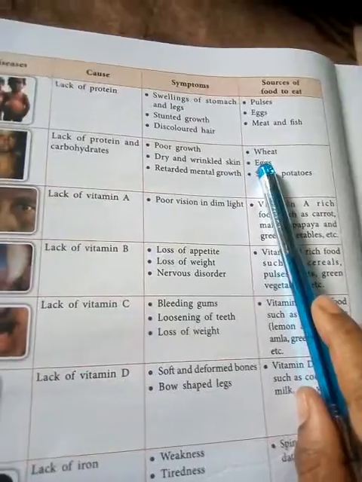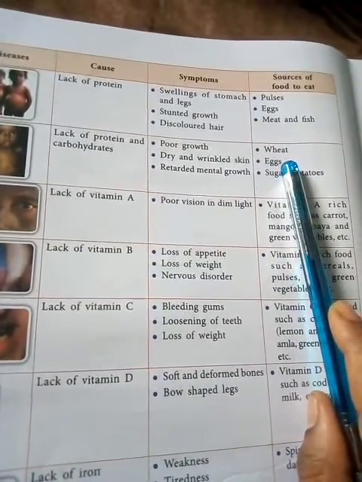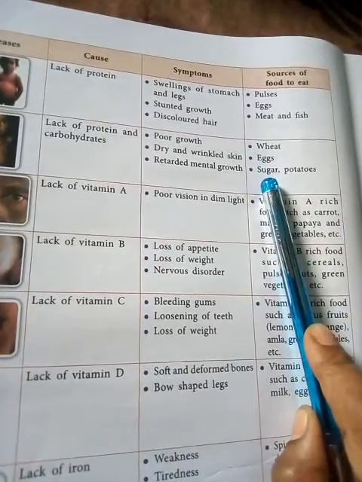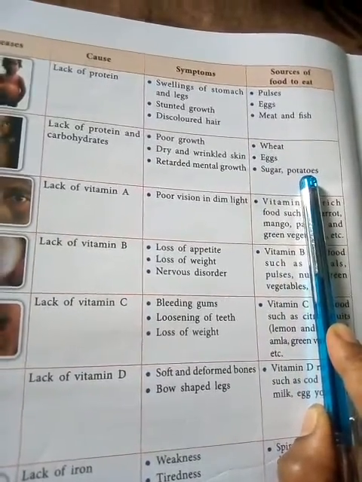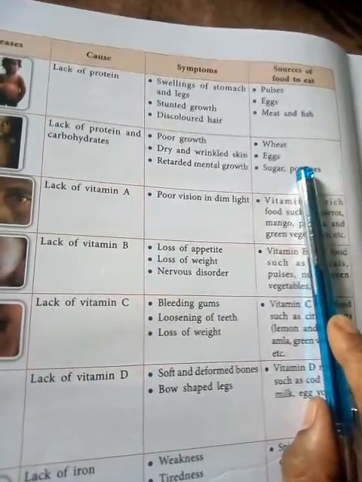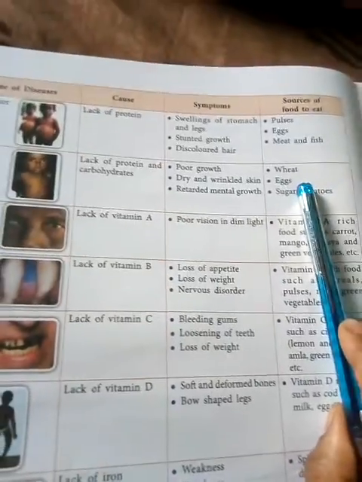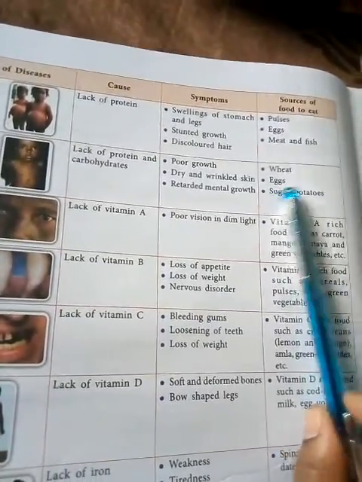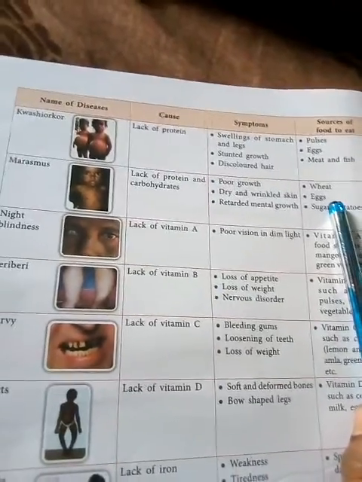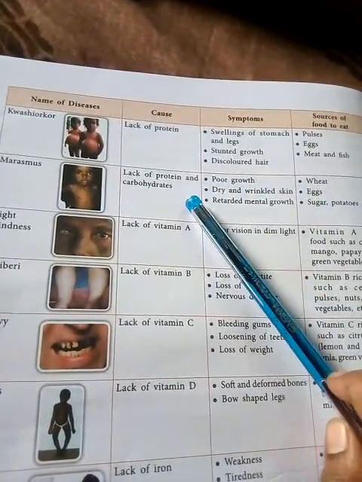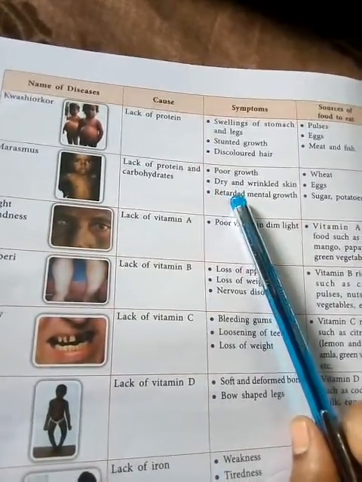You should take wheat, gehu, egg and sugar or potatoes. In potatoes the carbohydrate is more. In wheat also carbohydrate is more. In egg there is protein present. That's why you should take that food in your diet. Otherwise, if in your body the protein and carbohydrate is less, then the marasmus disease is caused.